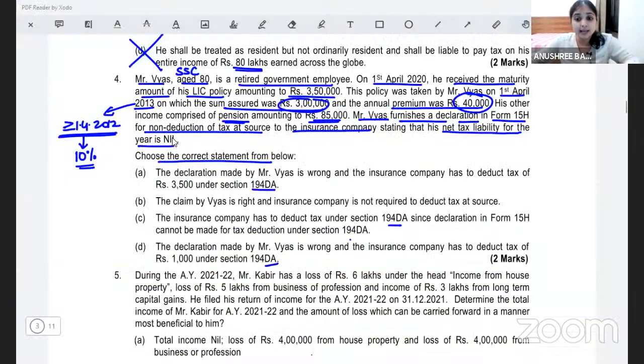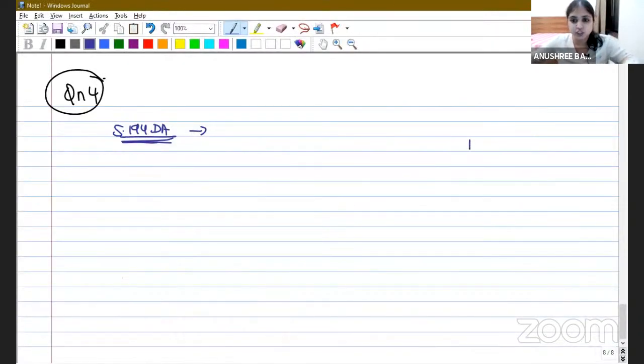But then he has given Form 15H. What is Form 15H? Form 15G and Form 15H. Through these two forms, the assessee tells the deductor of tax, please don't deduct tax. He says, as per the TDS sections, tax is deductible, but please don't deduct tax. Why?